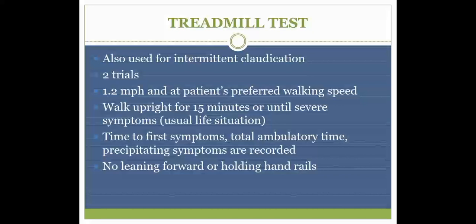So do not allow the patient to lean forward or to hold the handrails, because while holding the handrails there will also be some amount of flexion which will cause reduction of the symptoms. So just ask the patient to be in an upright position and then walk on the treadmill. Reproduction of the signs and symptoms will be considered as a positive test.